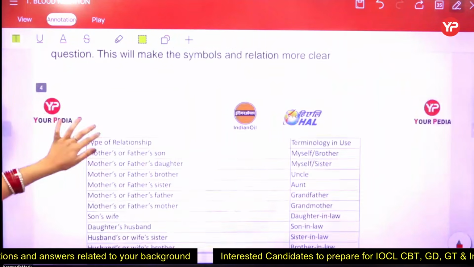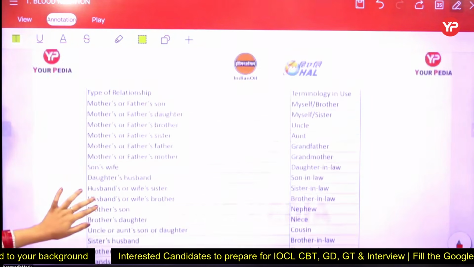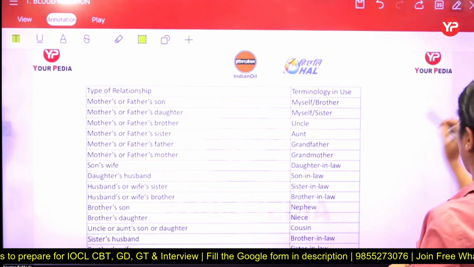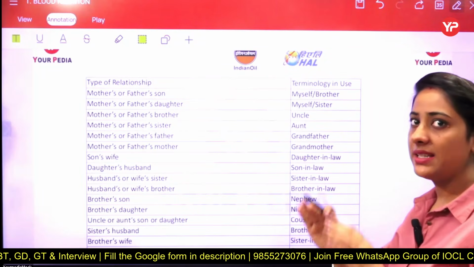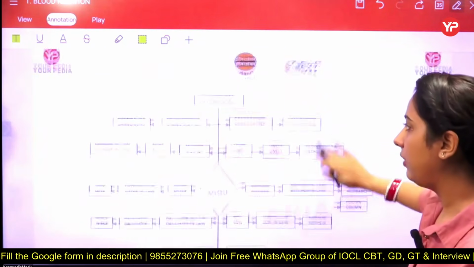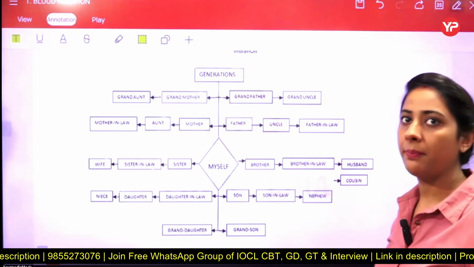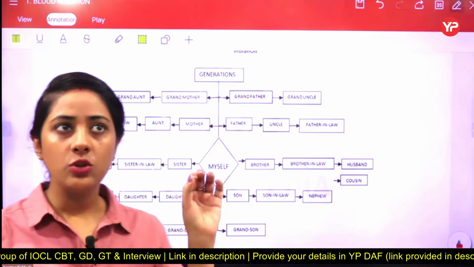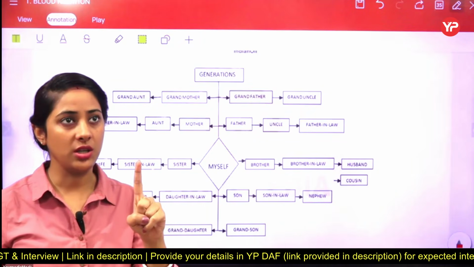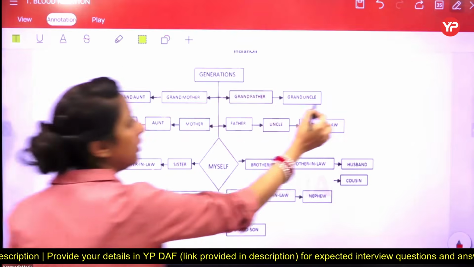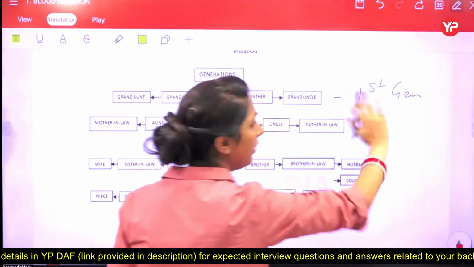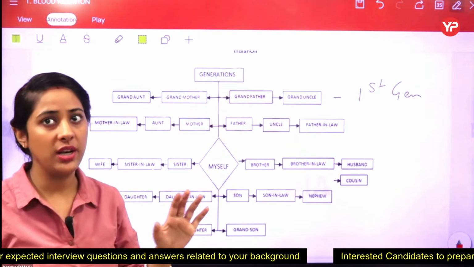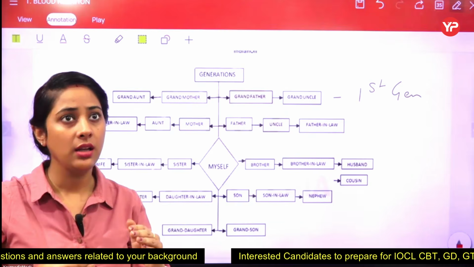Now moving ahead, these are some relatives, but firstly we just understand that how to solve. Now we are going on the practical way, how to solve the questions in this particular type. Okay, students, so firstly we just have to see that the generations. Whenever in your question they are saying that grandparents are there, so in that scenario you consider that this is the first generation. Okay, so in the first generation we just have to draw that this is the first generation. We do not have to write this one in our question, but just understanding this one, okay, this is the first generation. And how to mark the next one generation, the second generation?